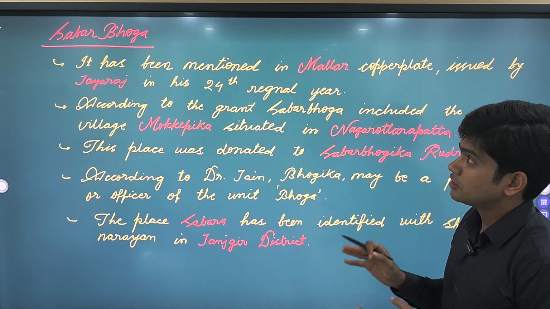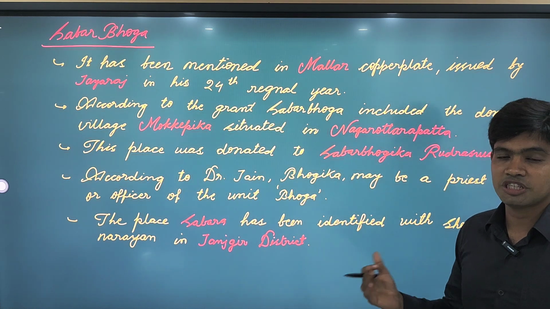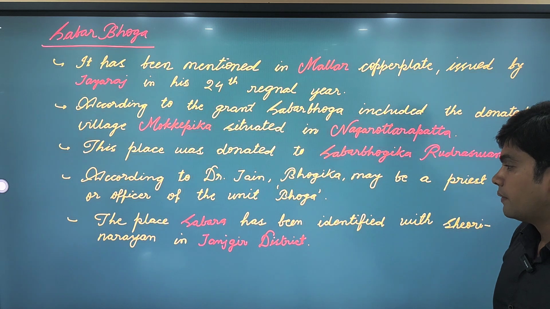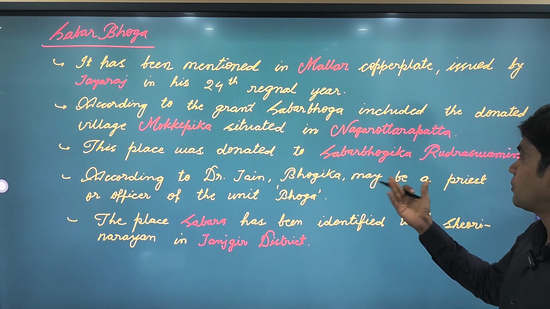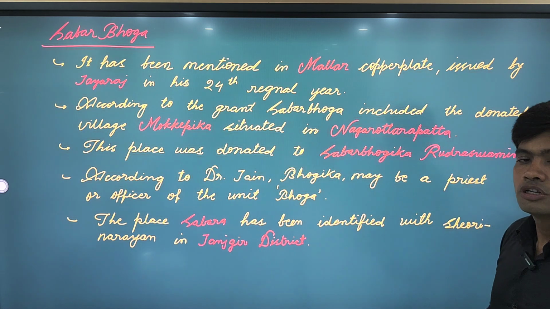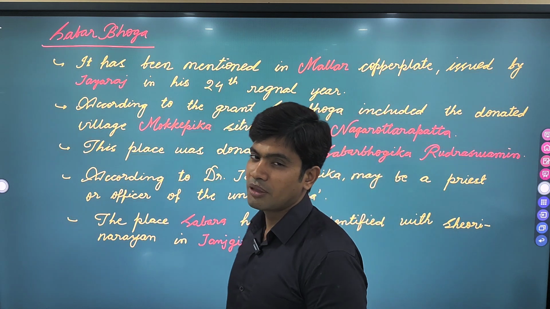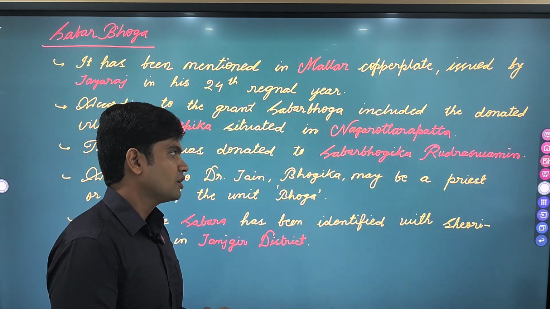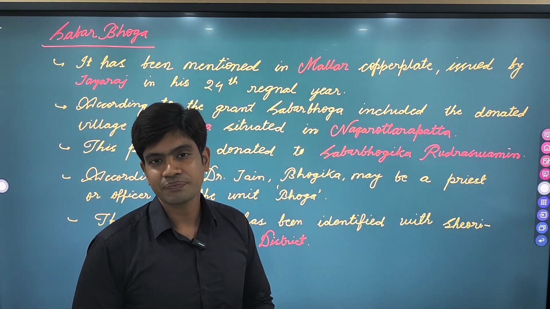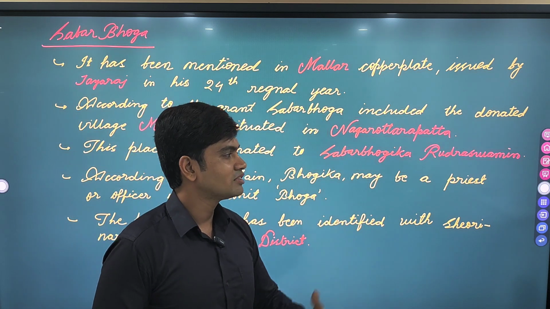Now, according to this Shabar Bhoga, both of these places were donated to Shabarbhogika Rudra Swamin. Scholars say that Bhogika means priest, and Rudra Swamin was the name.